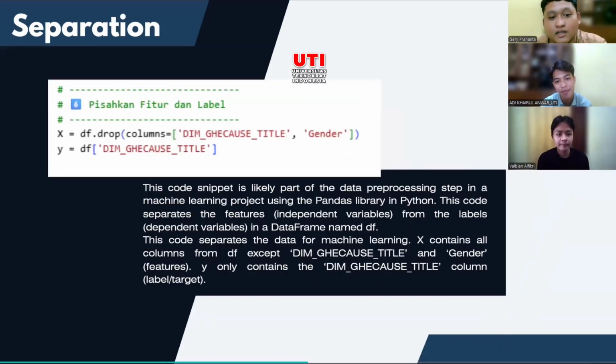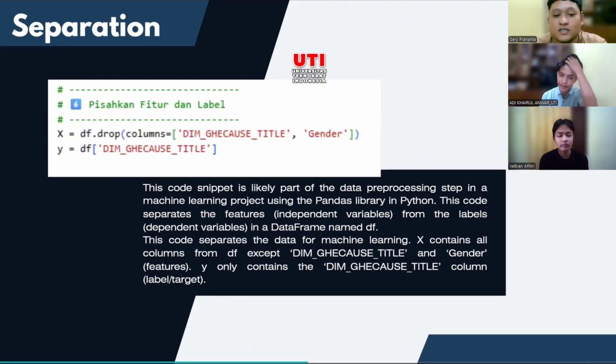Separation. This code snippet is part of the data preprocessing step in a machine learning project using the pandas library in Python. This code separates the features, the independent variables, from the label, the dependent variable, in a data frame named df.